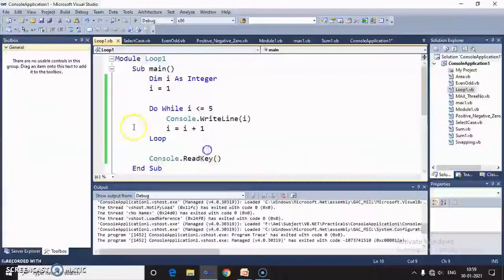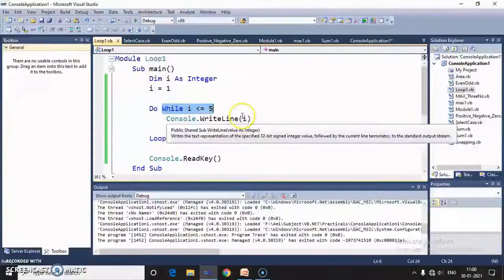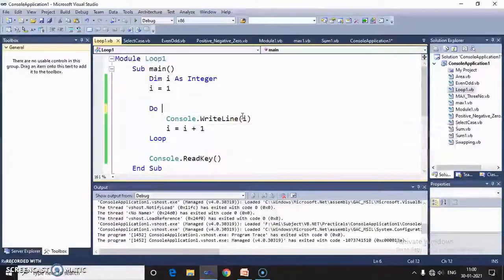Now the next do loop statement is an exit control loop. Here the condition with the while is written after the loop. So here: do loop while I less than or equal to 5. In this case, first of all, the value of I is printed. So here it is 1. Then after that it is incremented.